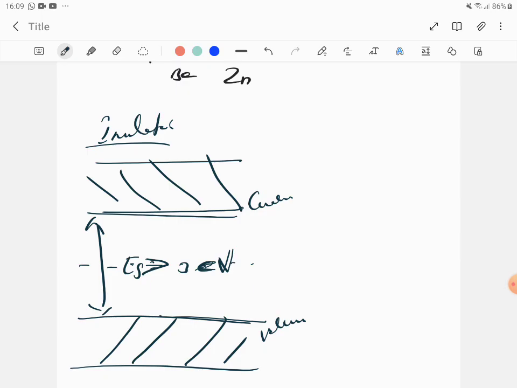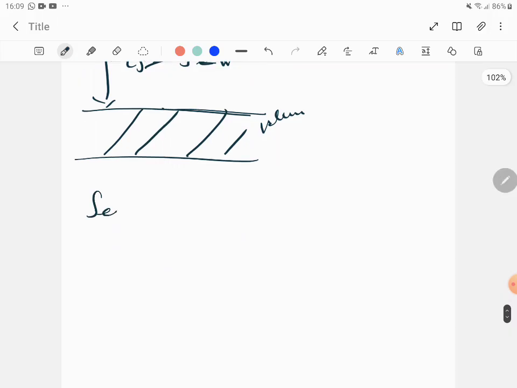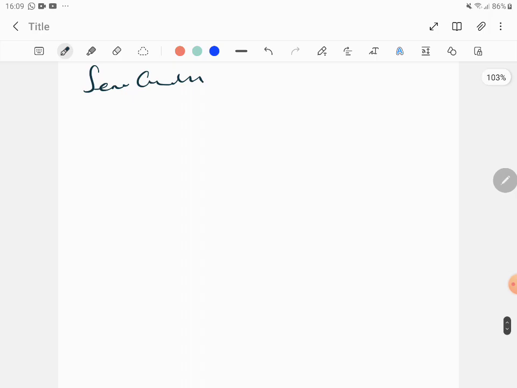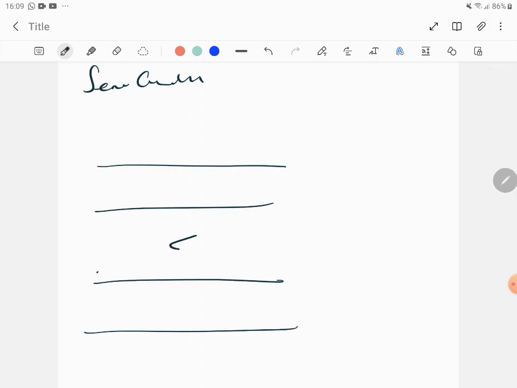Next is the semiconductor. You have a valence band and a conduction band with a gap, and Eg is lesser than 3 electron volts, which shows that it is possible for electrons to jump from the valence band to the conduction band.